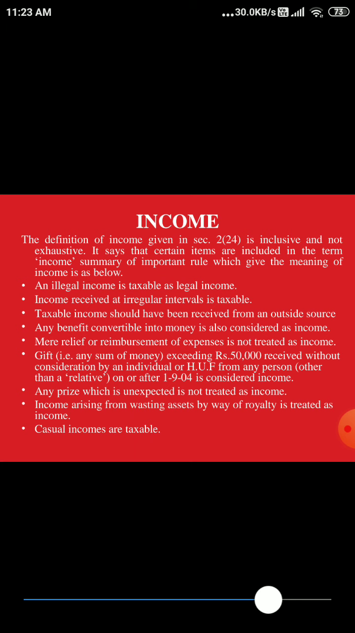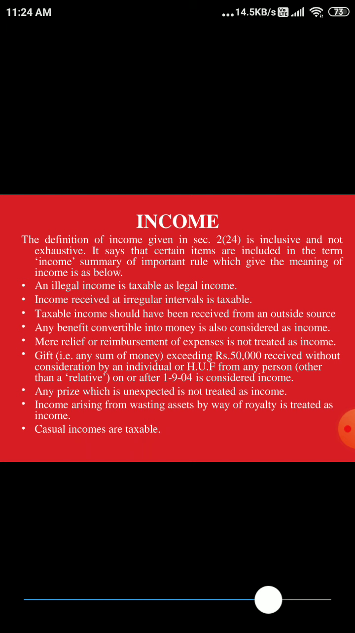Now, what do you mean by income? Income generally means earnings, what you do, or we can even call it profits in simple terms. But income, as defined in section 2, subsection 24, includes certain things; we can see a summary of important rules in the meaning below. Illegal income is taxable as illegal income. If anybody is getting an illegal income, it is not treated as a legal income. It will not be converted into legal income if he pays a tax. So it will be treated as illegal income only.